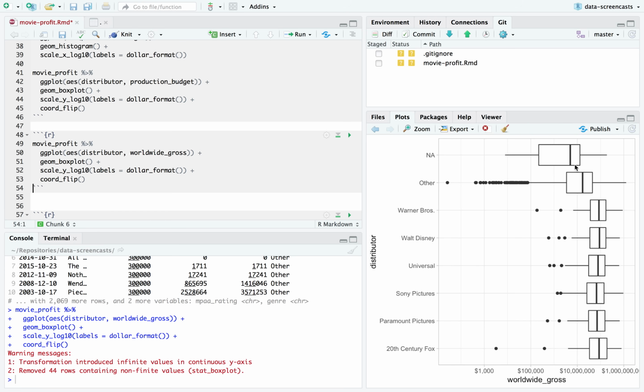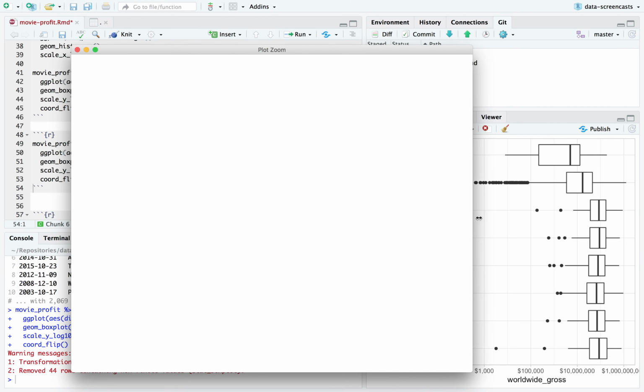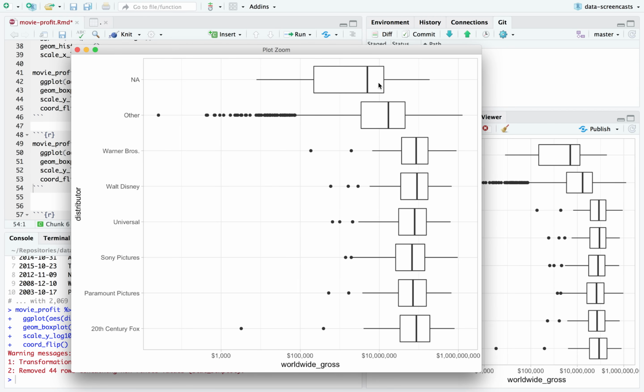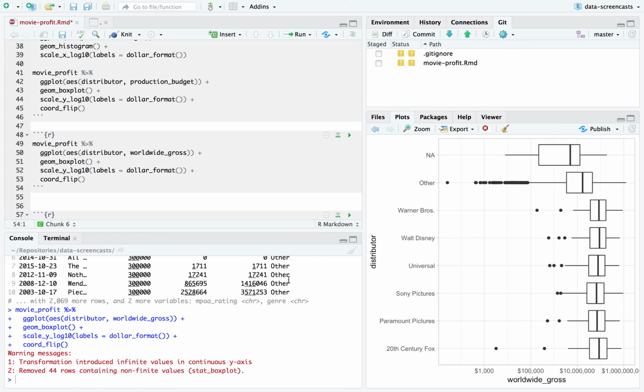Similarly, we see that missing makes the least, so the ones where we don't know the distributor make the least money. There are not a lot of those, so we probably filter them out. It's not a big deal. And the ones from 20th Century Fox through Warner Brothers generally made a lot. This is all on a log scale, and it's all compressed across time. We're going to need to return to that.